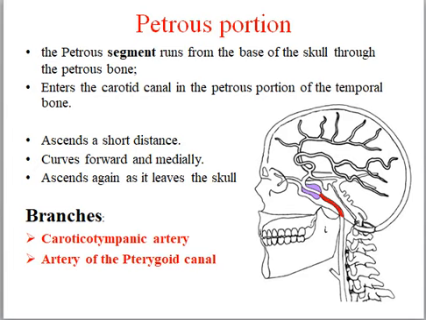The artery is separated from the bony wall of the carotid canal by a prolongation of dura mater and is surrounded by a number of small veins and by filaments of the carotid plexus derived from the ascending branch of the superior cervical ganglia of the sympathetic trunk. Branches of the petrous portion of the internal carotid artery are the carotid-tympanic artery and the artery of the pterygoid canal.